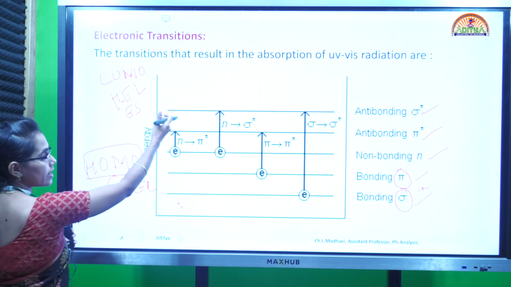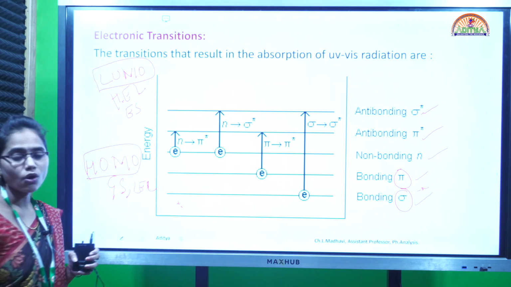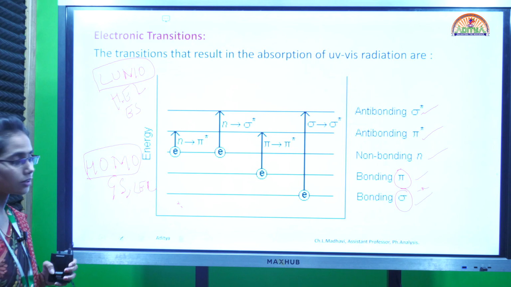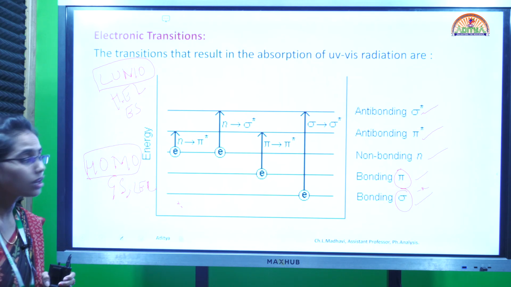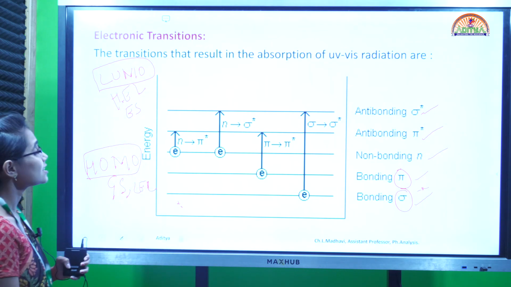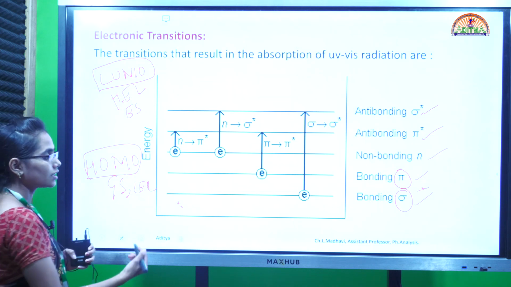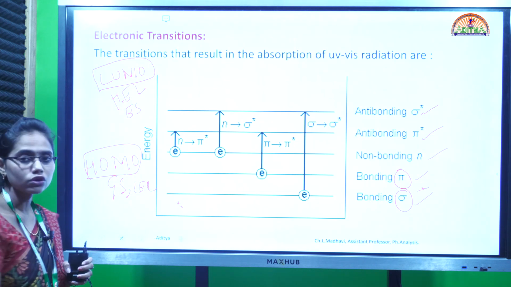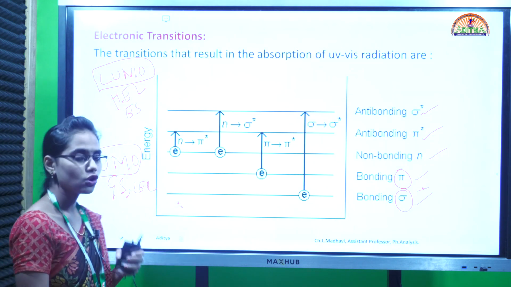The excited states are called LOMO, which is least unoccupied molecular orbital. The ground states are called HOMO, highly occupied molecular orbital, and the excited states are called LOMO. So the transitions occur from the HOMO to LOMO.